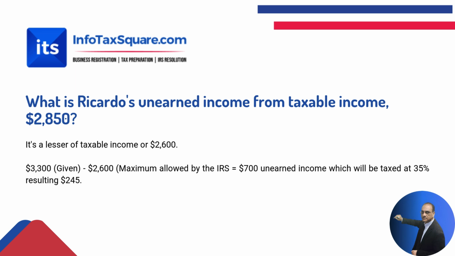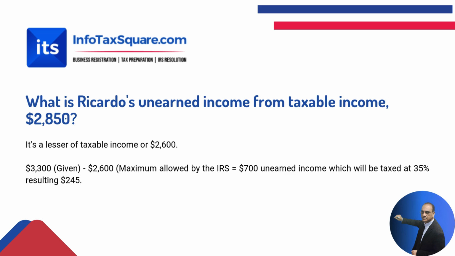So Ricardo earned $3,300 from interest, which is a passive income, and we are going to reduce it by the $2,600 the IRS allows in order to calculate the Kiddie Tax.